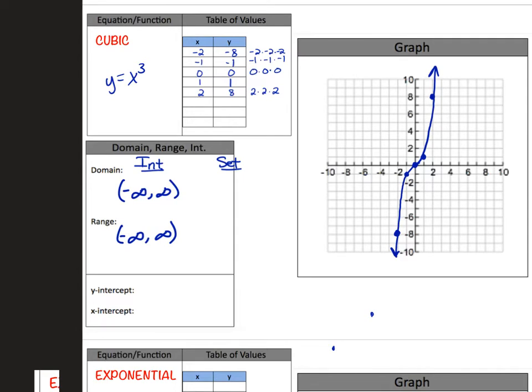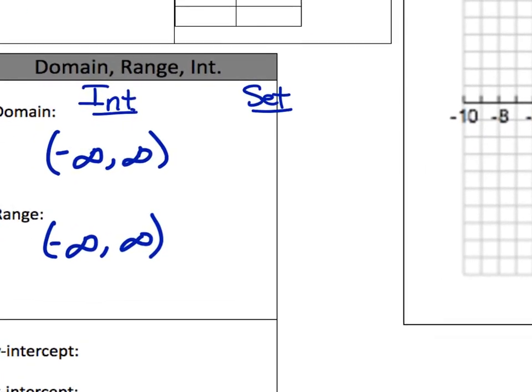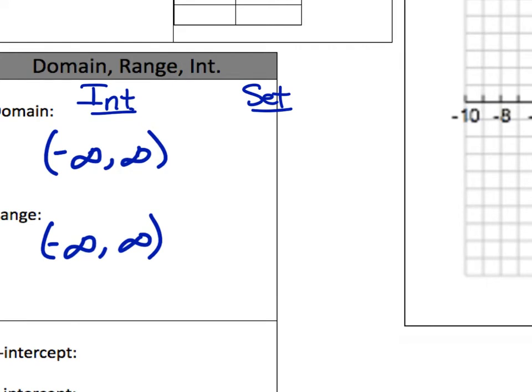And remember, infinity always takes parentheses because it goes up and down forever and ever, side to side forever and ever. And then in set notation, okay, this is a rule of thumb, anytime you want to write negative infinity to infinity, that's also going to go along with x such that x is real.